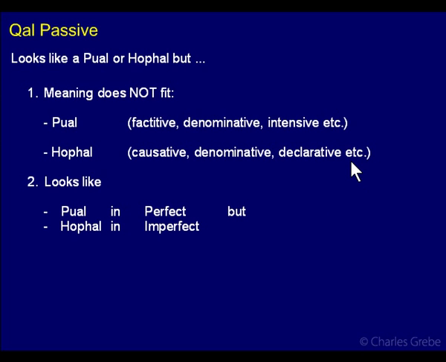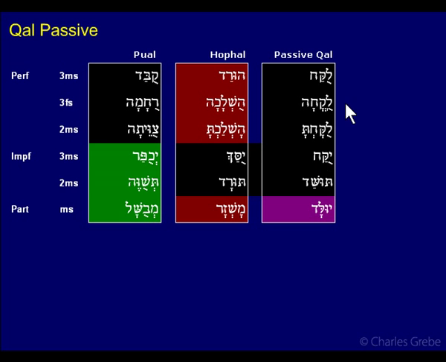Another thing is the meaning, and maybe I should turn to my chart or my text here for that. So it looks like a pu'al or hofal, but the meaning does not fit a pu'al. It's not factative, denominative, intensive, etc. And it doesn't fit the hofal, causative, denominative, or declarative. The meaning of these forms sounds like a passive qal, which is why they call it a passive qal. Just a regular straight qal meaning, but in the passive. Okay?